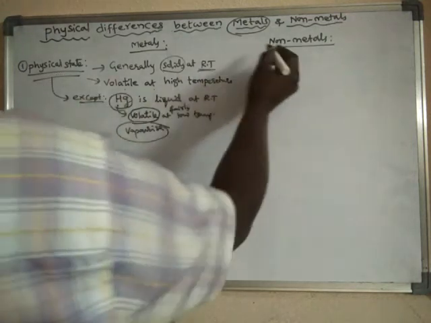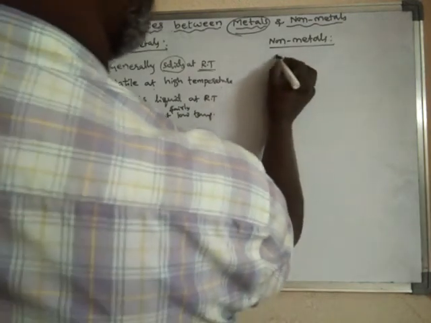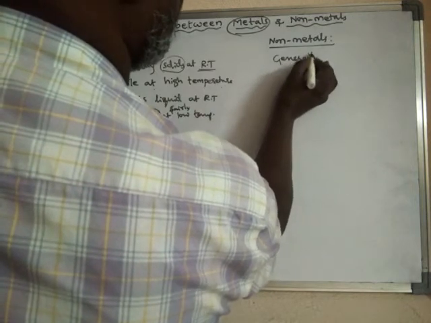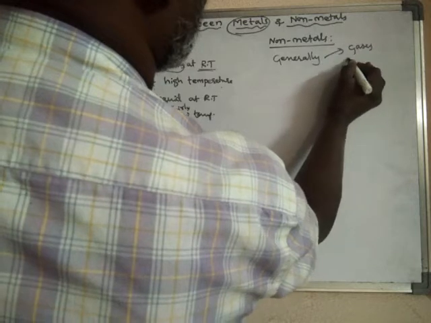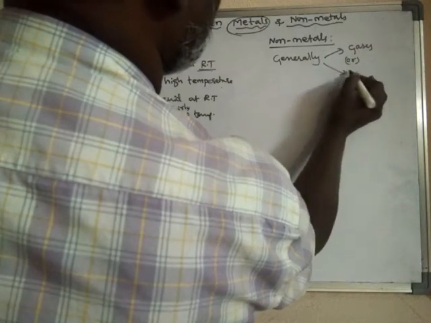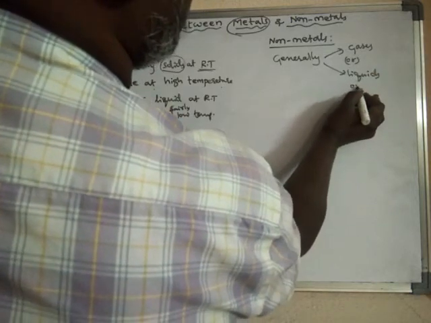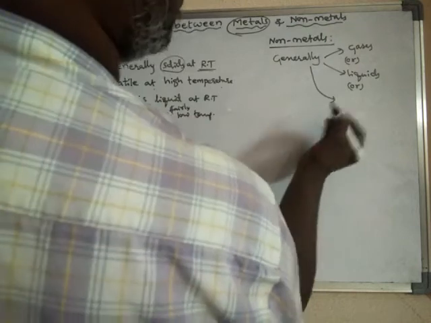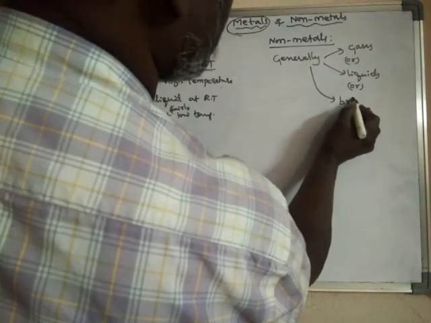If you speak about the physical states of non-metals, generally non-metals are gases or liquids. Suppose some of the non-metals are solids, and those solids are not hard solids, they are brittle solids.